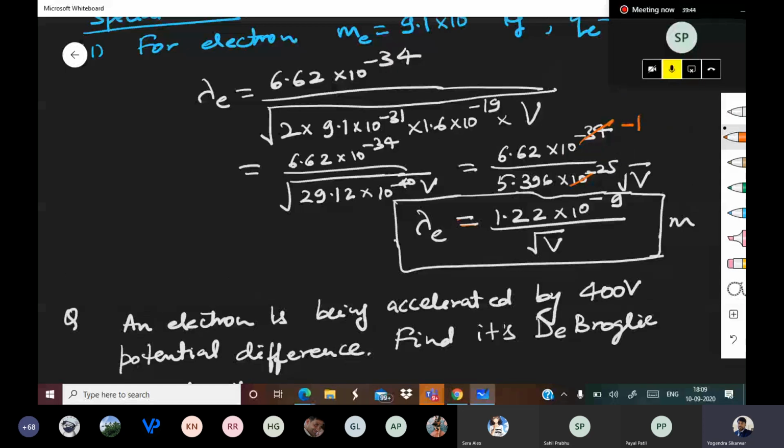So answer comes out to be 1.22 into 10 to the power minus 9, or you can say 12.2 into 10 to the power minus 10. Okay. Yes, Sahil, you are right. But even with that calculation, 1.22 into 10 to the power minus 6 is not coming as the answer.